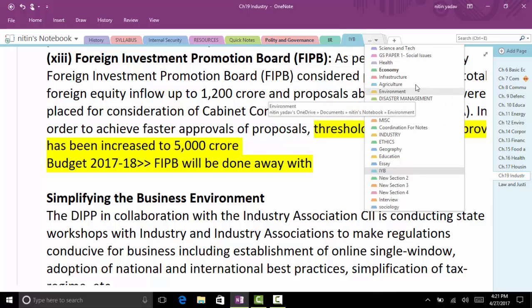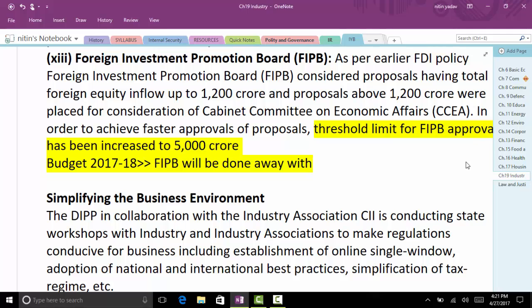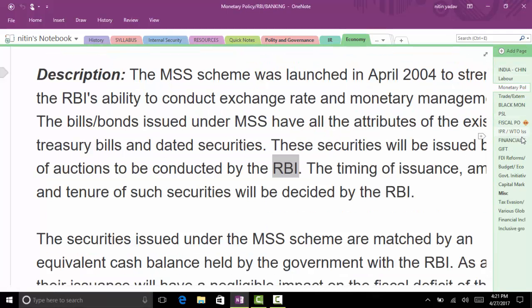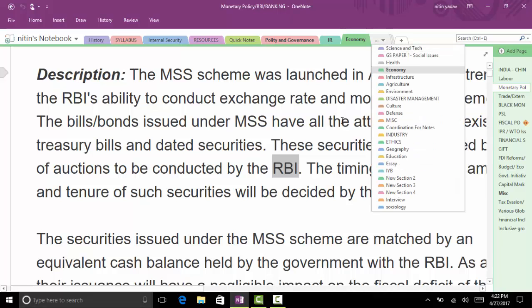In economy, I think you can find it. I have personally compiled it, sir, I'll share it with you. Please share it.